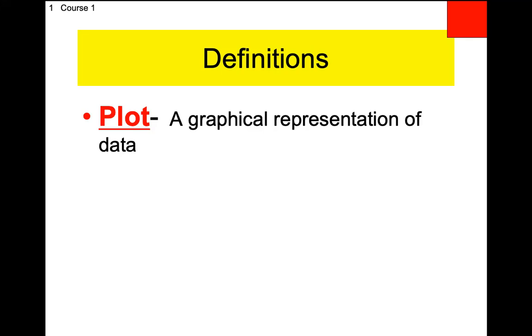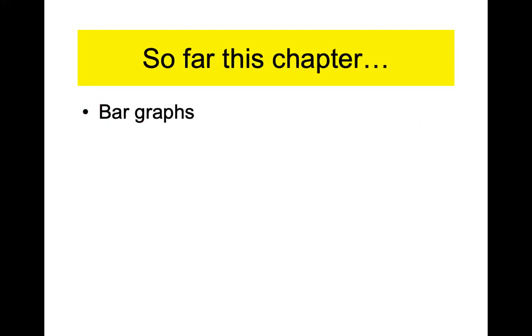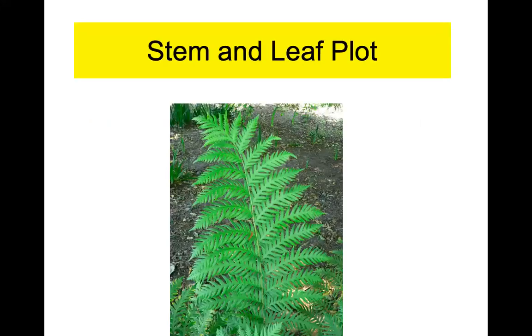All right, so we're going to be doing plots today, and one type of plot is called a stem and leaf plot. But it is a graphical, that means visual, representation. We're going to make a graph, all right? Technically, we're making a plot, though. I know that's confusing, but it is what it is. So far in this chapter, we've made one graph, and that is a bar graph. Today, we get our second one. Technically, it's a plot. So today, we're going to do a stem and leaf plot.